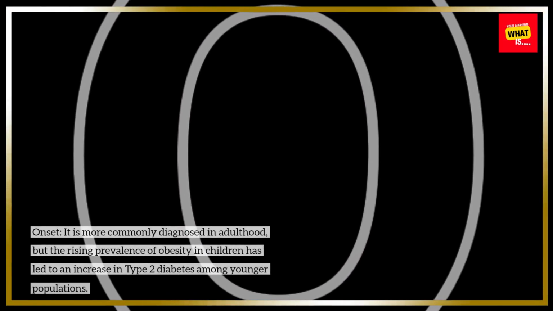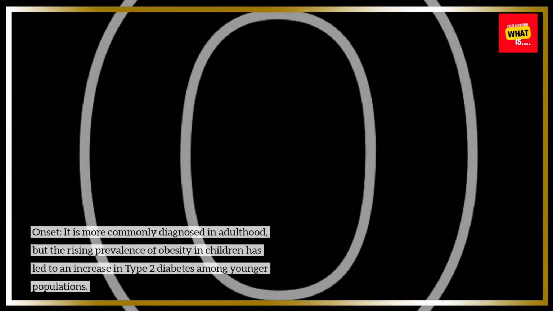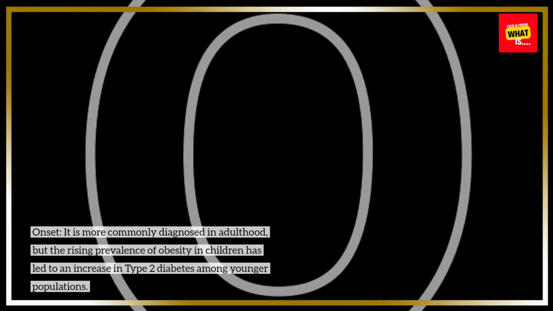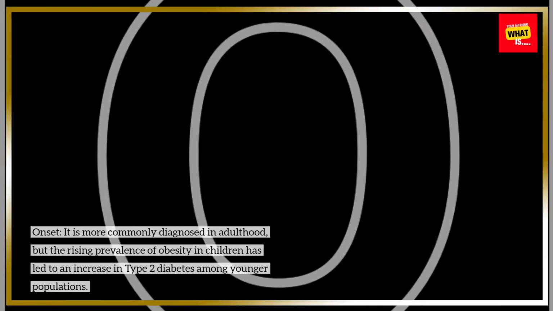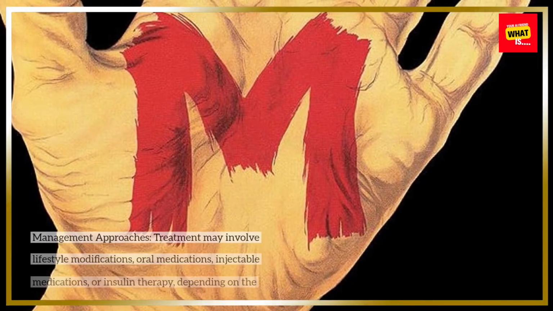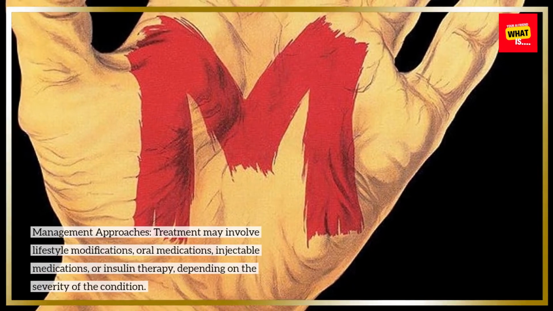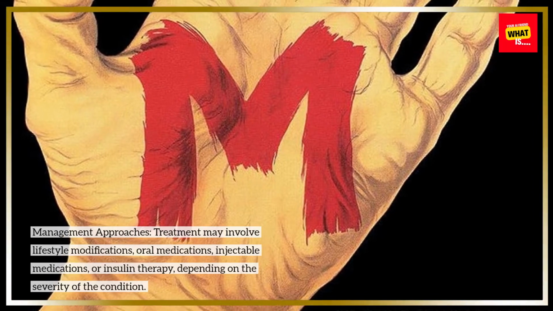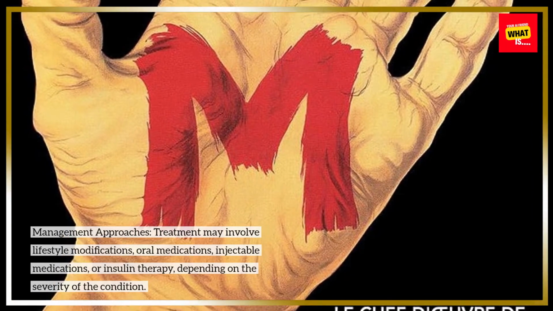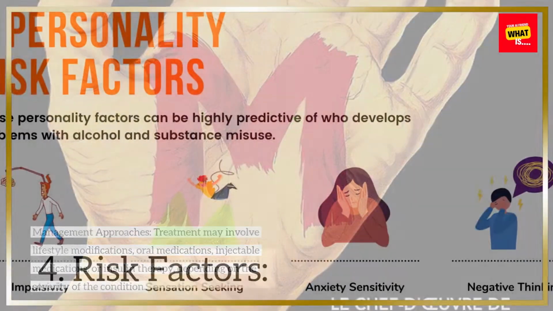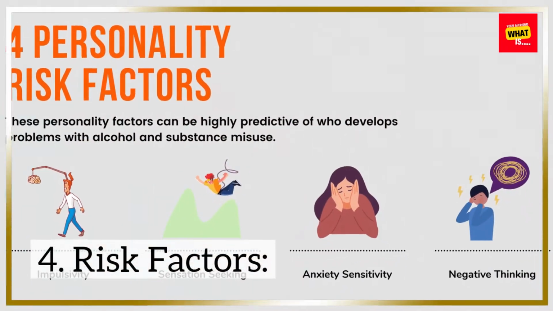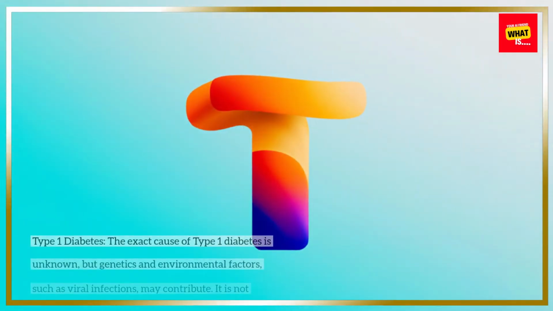Onset. It is more commonly diagnosed in adulthood, but the rising prevalence of obesity in children has led to an increase in Type 2 diabetes among younger populations. Management approaches. Treatment may involve lifestyle modifications, oral medications, injectable medications, or insulin therapy, depending on the severity of the condition.